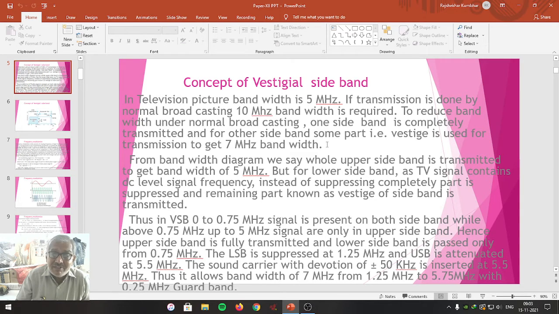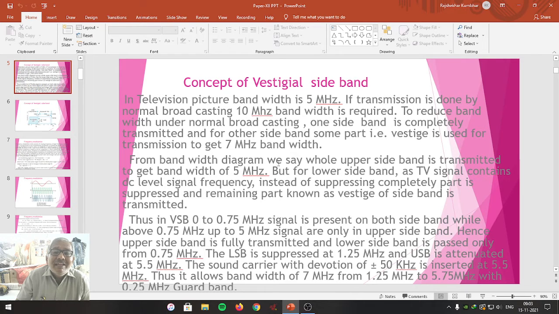Means one sideband is completely transmitted, whereas from the remaining sideband, some part is taken, that is, 5 megahertz complete, and something like 2 megahertz is taken. So that forms a 7 megahertz bandwidth. So instead of using 10 megahertz, 7 megahertz bandwidth is used for television communication, which will reduce the bandwidth of the television communication signal.